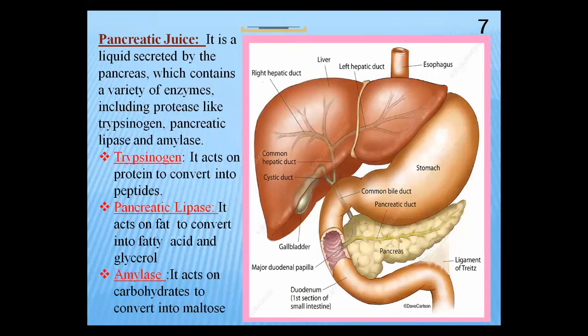We discussed the pancreatic juice, how the liver participates through it. This pancreatic juice contains many enzymes, but today we discussed only three: trypsinogen, pancreatic lipase, and amylase. Trypsinogen acts on protein, pancreatic lipase acts on fats, and amylase acts on carbohydrates.